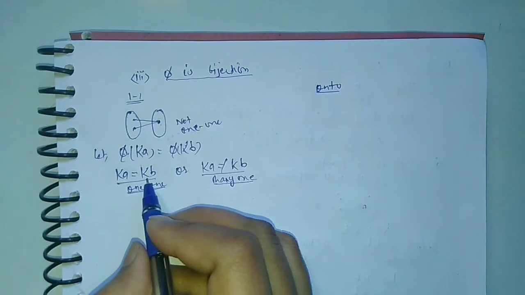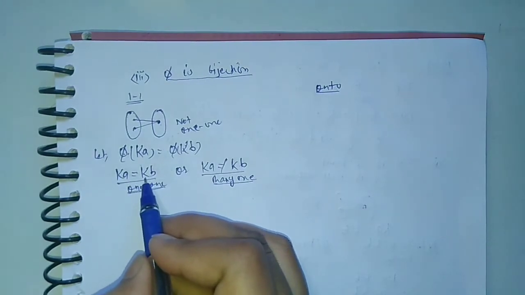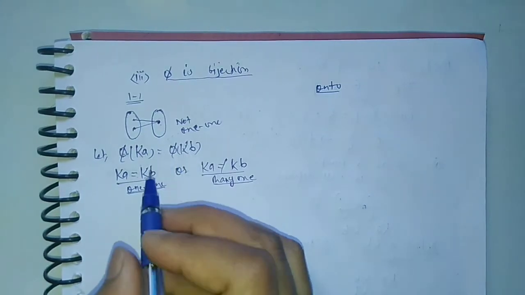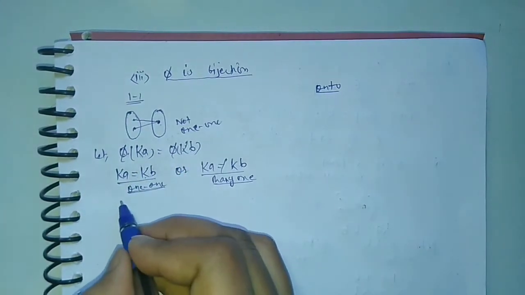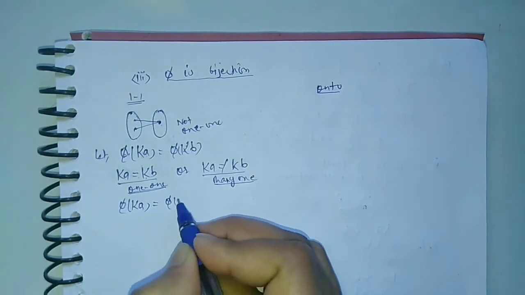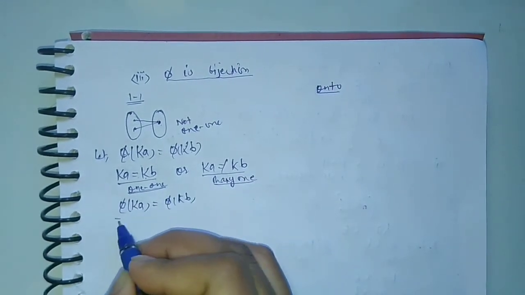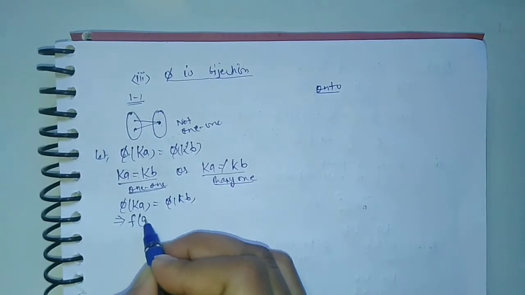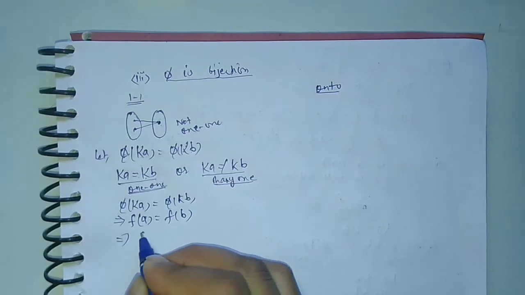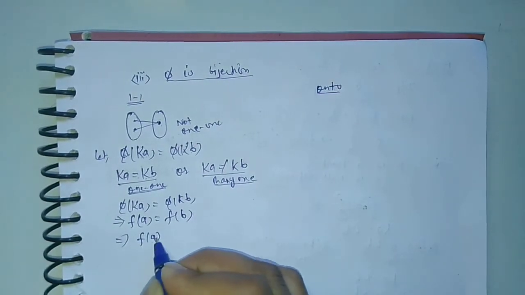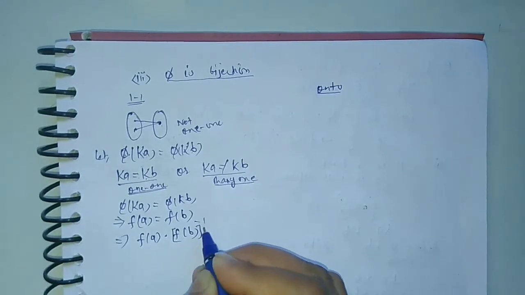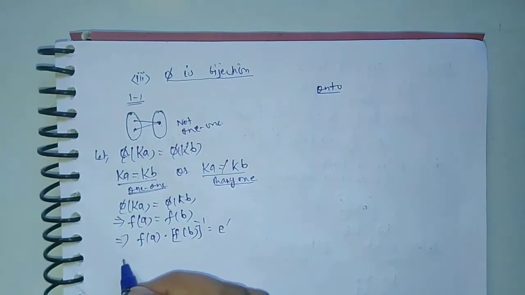So we have to prove that Ka is equal to Kb whenever phi of Ka is equal to phi of Kb. From here, phi of Ka is equal to phi of Kb. This will imply that f of a is equal to f of b, and it is equal to f(a) into (f(b)) whole inverse, which is equal to e dash.